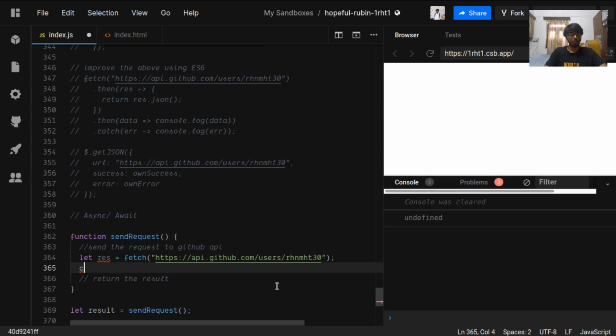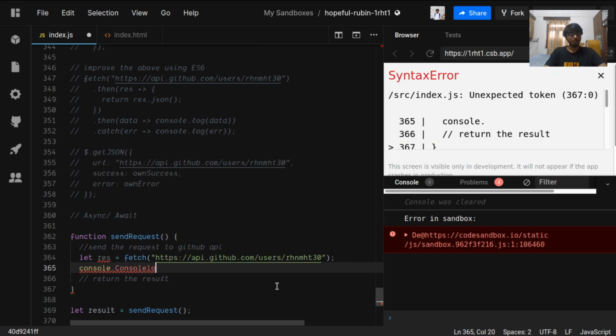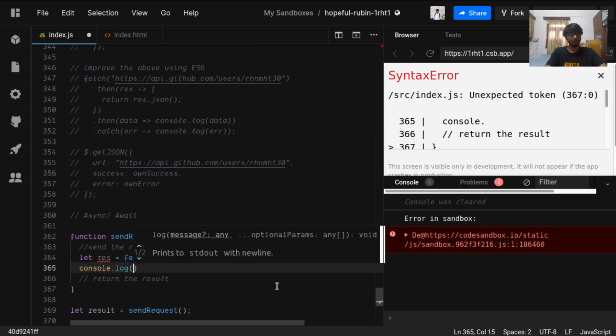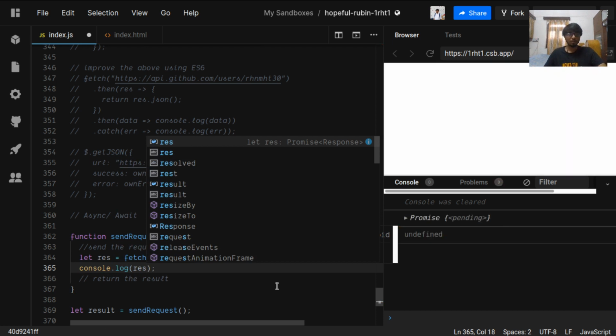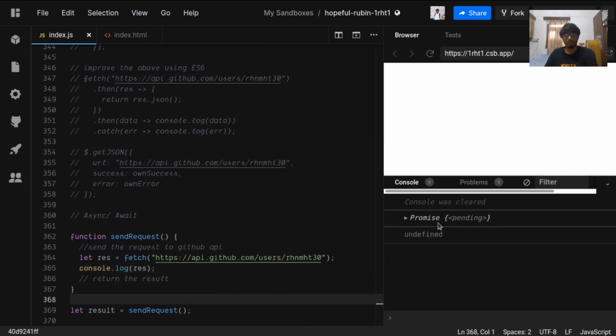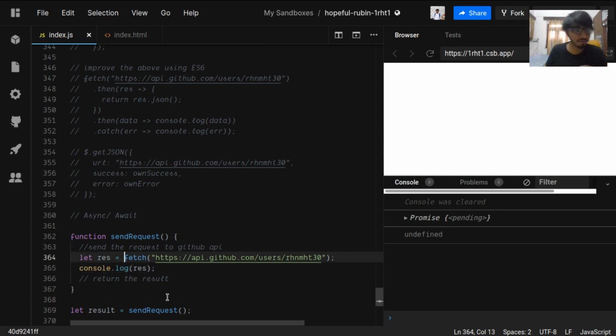Now let's see what response is here. So response is a promise, pending. What if we want the resolved response from this fetch API, not the pending promise, the resolved promise?